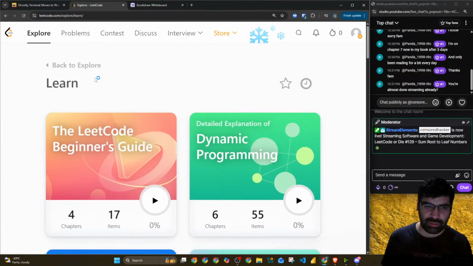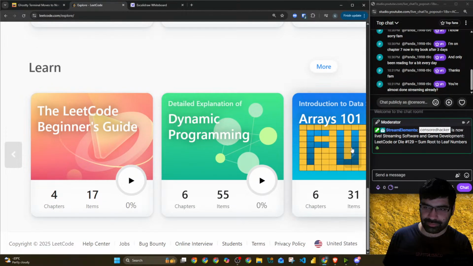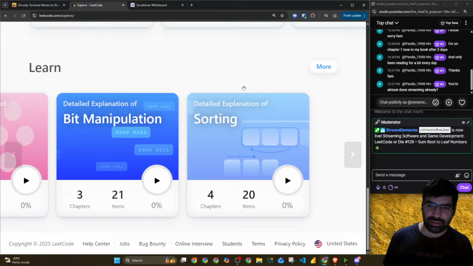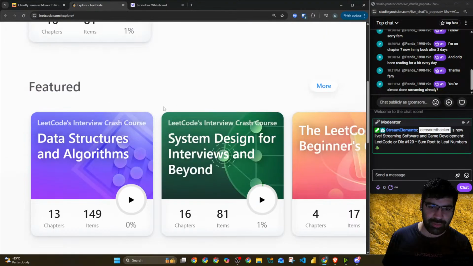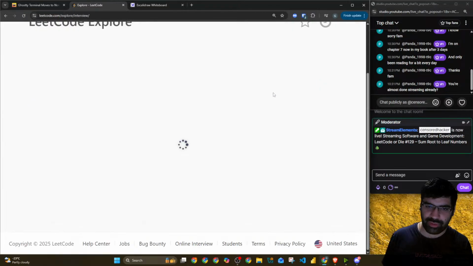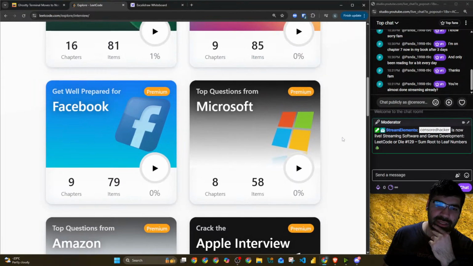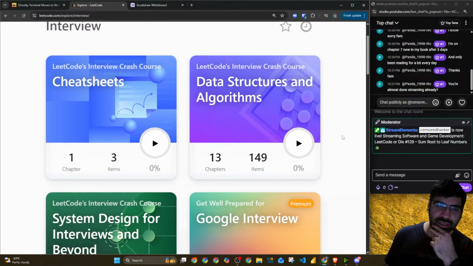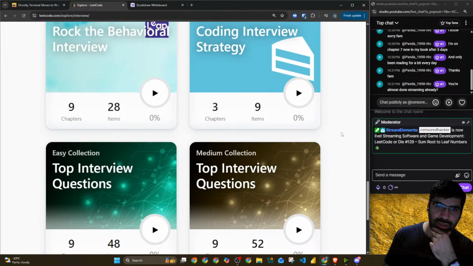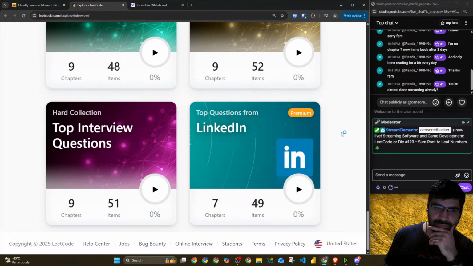Bit manipulation is also one. Just two things I'm very scared to touch, kind of not good at. There's bit manipulation, and then there are also algorithms. Certain algorithms I need to be more comfortable with. There are Apple ones, Amazon specific, company related ones, so that's good. Yelp, Adobe, yeah.